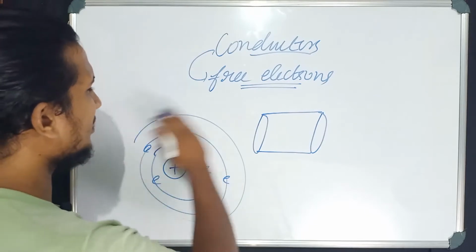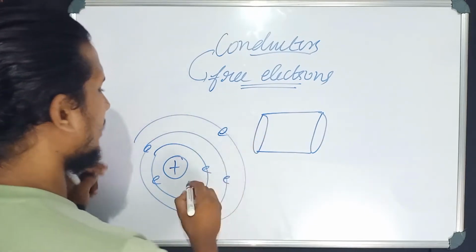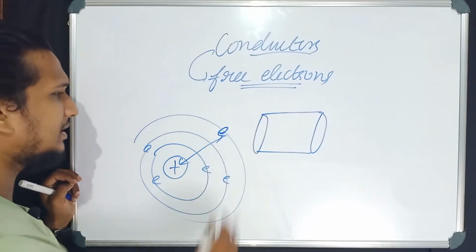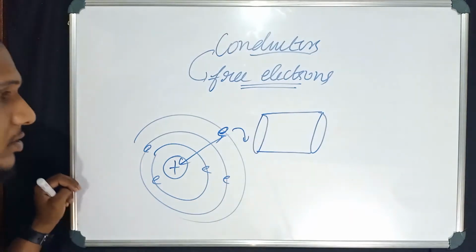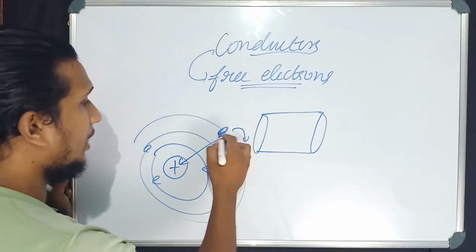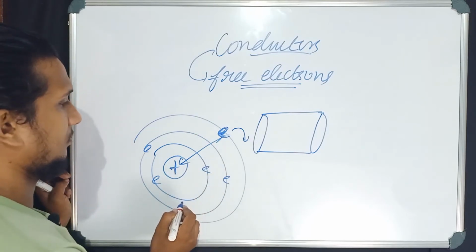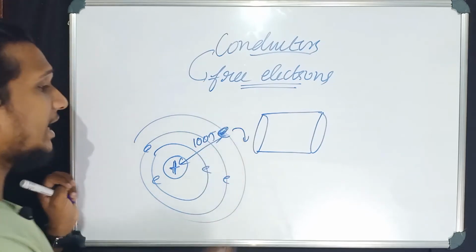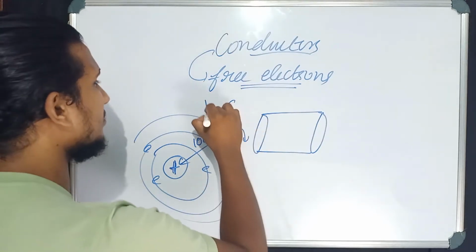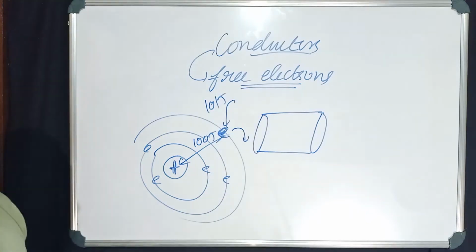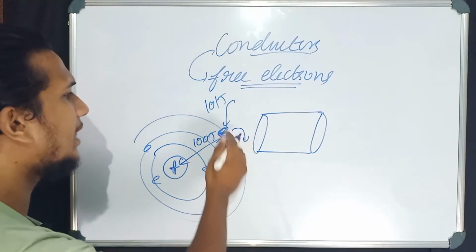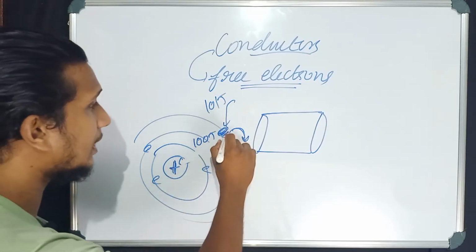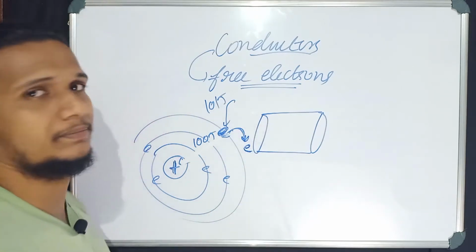Consider the outermost shell: this electron is far away from the nucleus, but it is not coming out, because it is held by the nucleus. If the nucleus holds this electron with 100 joule, and you give the electron 101 joule, the electron will take 100 joule, break this bond and come outside. Now the electron is free.